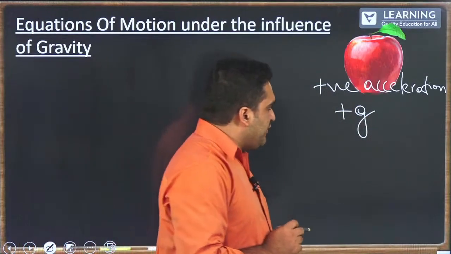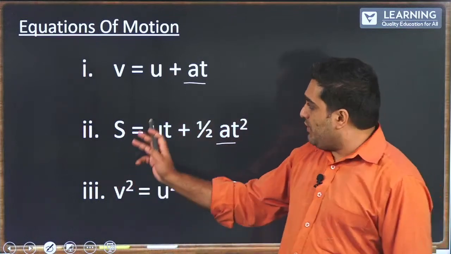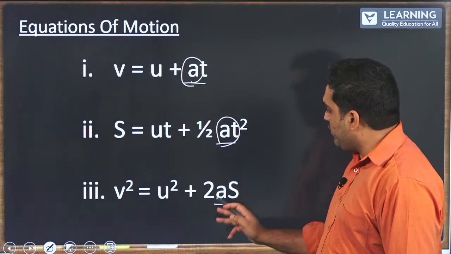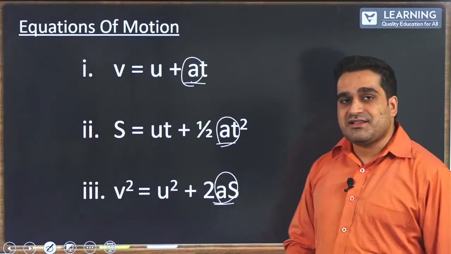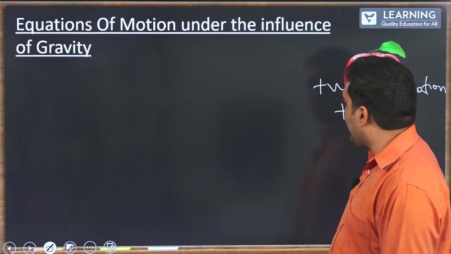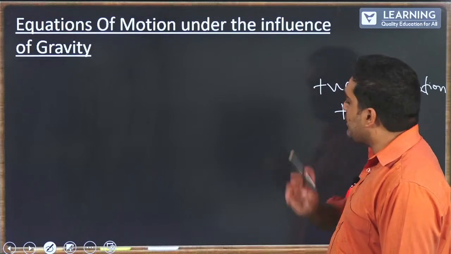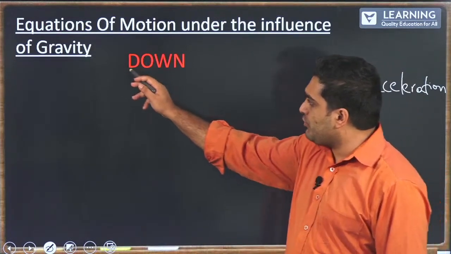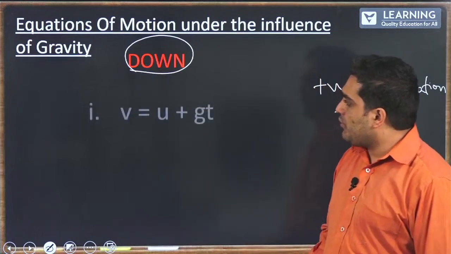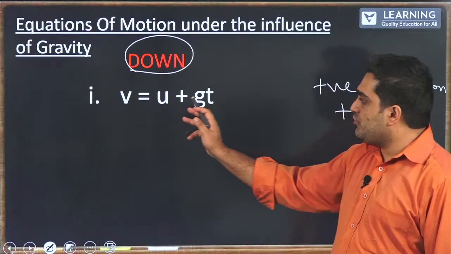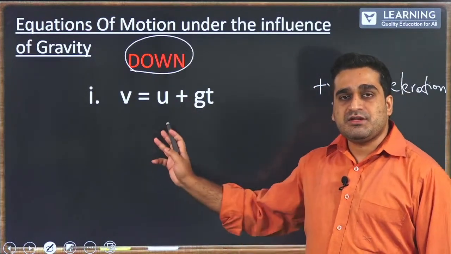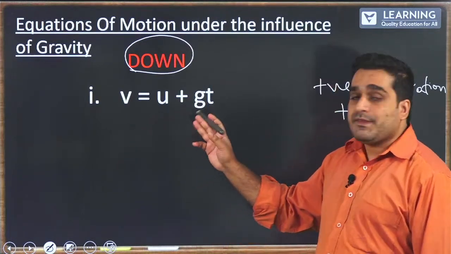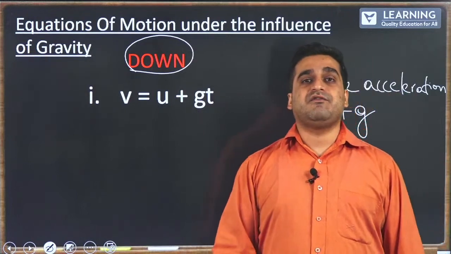So in the previous equations, where we noticed A, in place of A we will substitute acceleration due to gravity. So, the apple falls, positive acceleration for a downward motion, you have V equals U plus GT. Notice how we replace A with G, because here the object is under the influence of gravity.